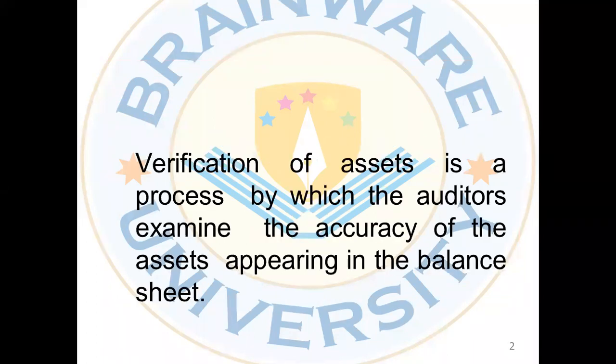Verification of assets is a process by which the auditors examine the accuracy of the assets appearing in the balance sheet. Now, mainly the verification of assets include the fixed assets and also the current assets, more importantly, the closing stock.